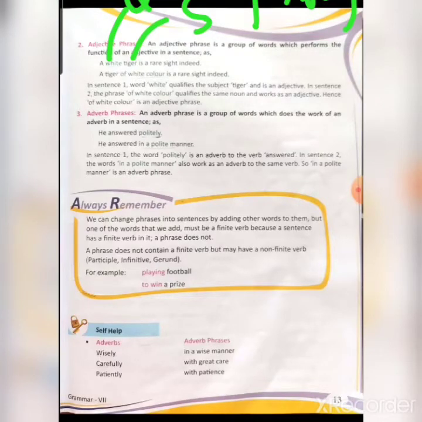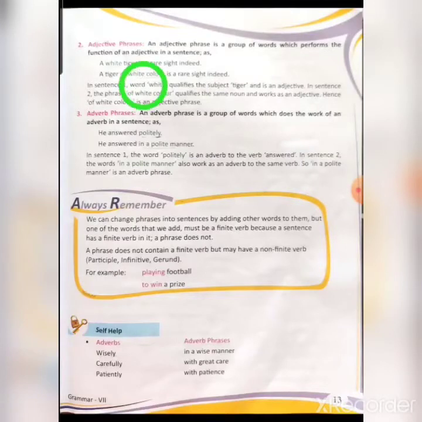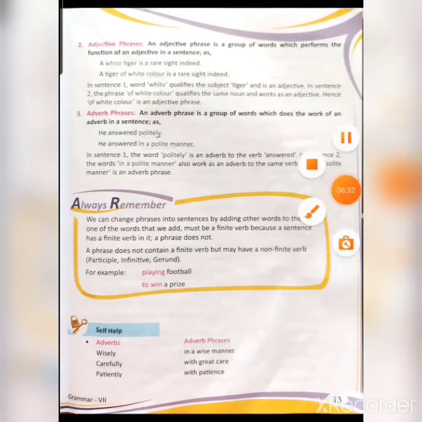And in the second sentence, a tiger of white color is a rare sight indeed. Now they are saying that the phrase of white color qualifies the same noun and works as an adjective. That of white color also states the quality of the tiger only. Therefore, it qualifies the same noun, that is, it is telling the same quality of the noun. Therefore, it is working as an adjective, and it is known as an adjective phrase. So beta, we can say that an adjective phrase is a group of words which performs the function of an adjective in the sentence.